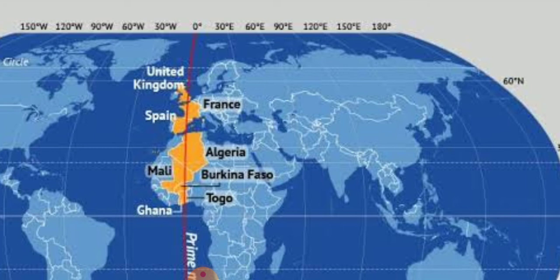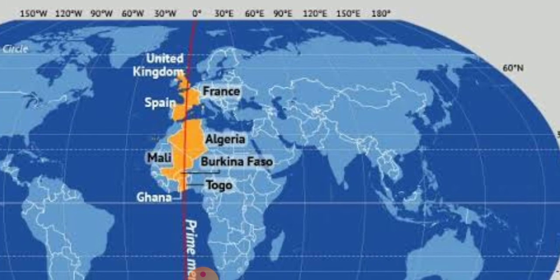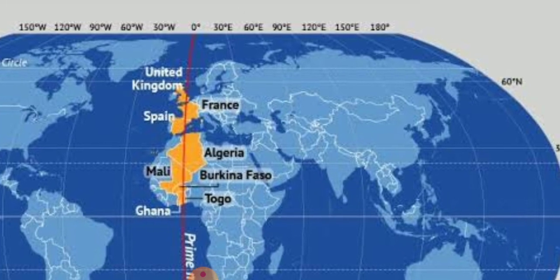where this 82°30' east longitude, which region of our India does it run through? It runs through Mirzapur. It is near Allahabad in Uttar Pradesh. This longitude of our India runs from Mirzapur, and whatever time is there in Mirzapur, that time is considered as Indian Standard Time.